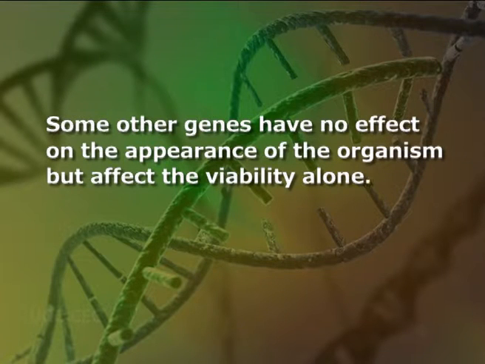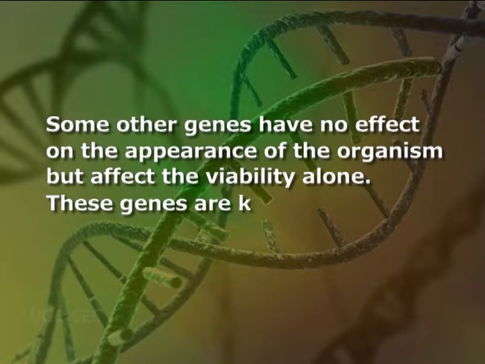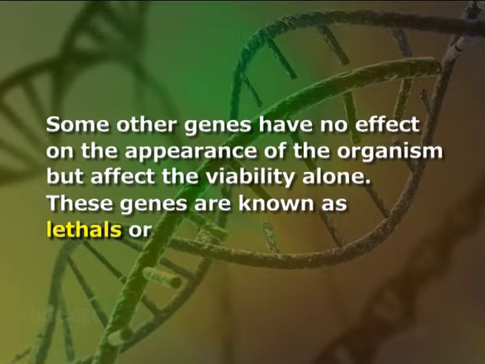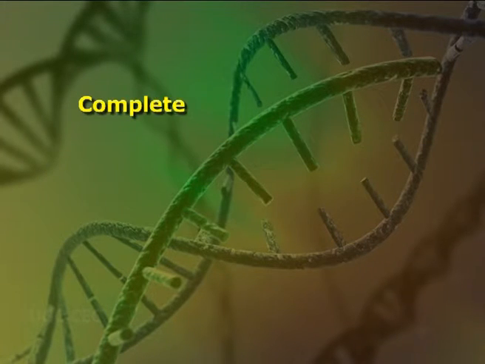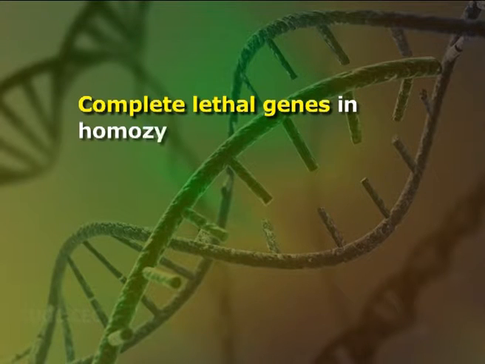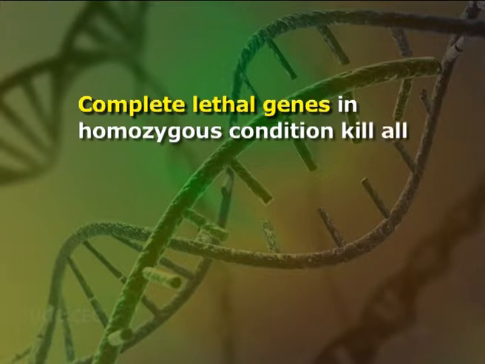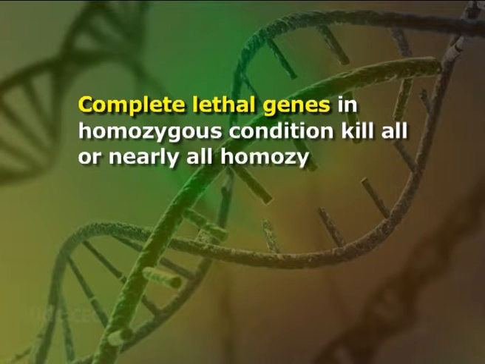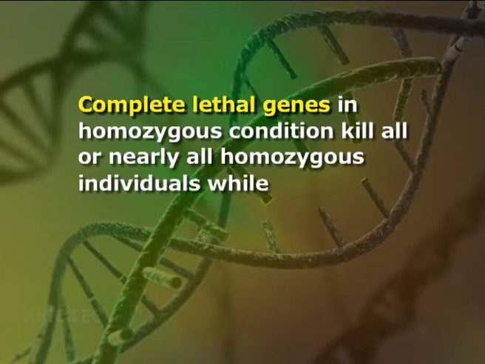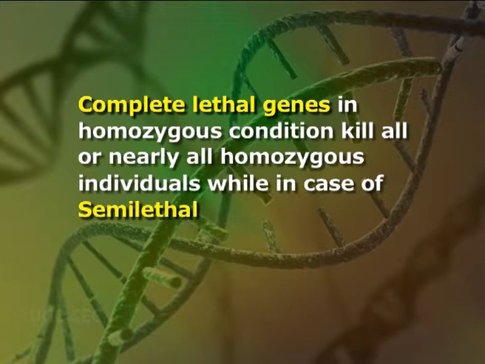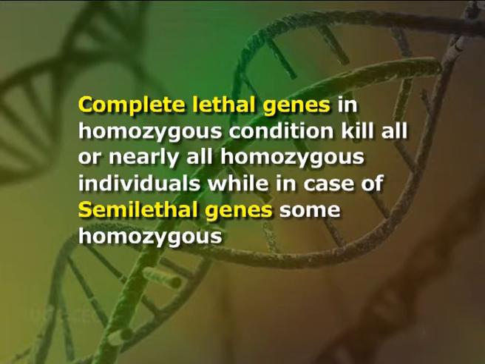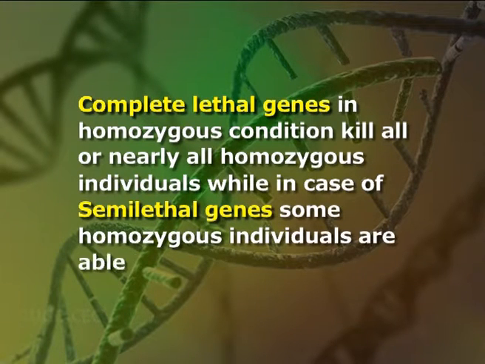These genes are known as lethals or semi-lethals depending upon their influence. Complete lethal genes in homozygous condition kill all or nearly all homozygous individuals, while in case of semi-lethal genes, some homozygous individuals are able to survive.